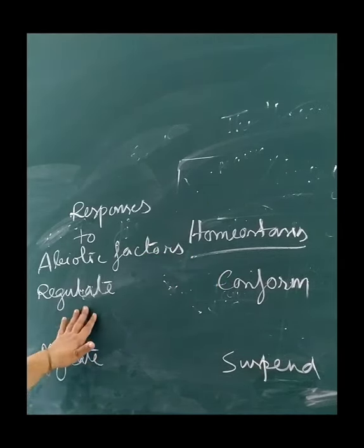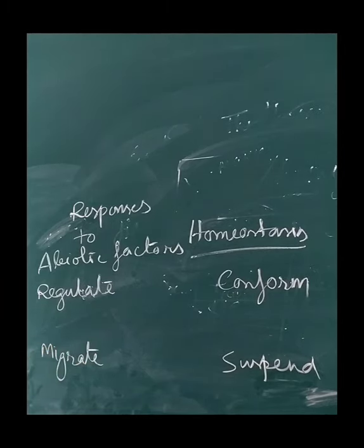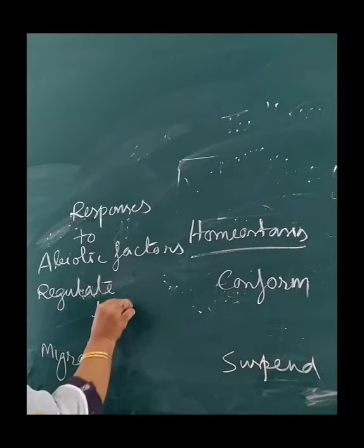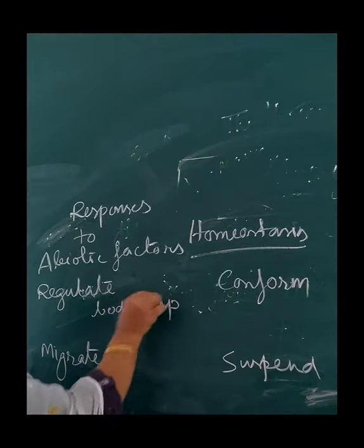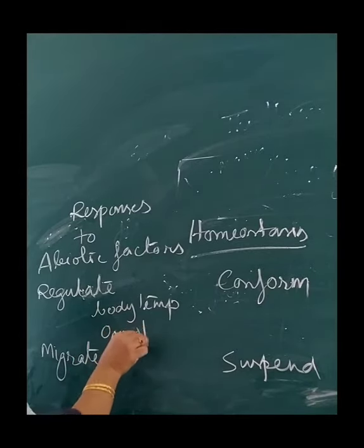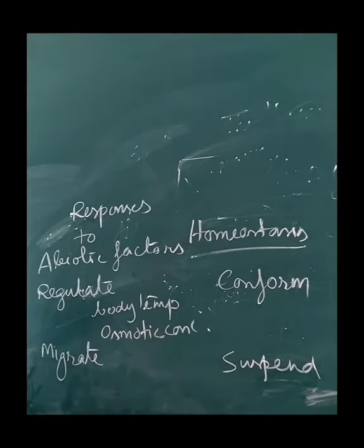Now here, the first response is regulate. Now what is regulate? Homeostasis is maintained by ensuring constant body temperature and constant osmotic concentration. So in regulate we will discuss body temperature and osmotic concentration. These are called thermoregulation, that is the body temperature maintenance, and osmotic concentration maintenance is known as the osmoregulation process, which your kidney does.